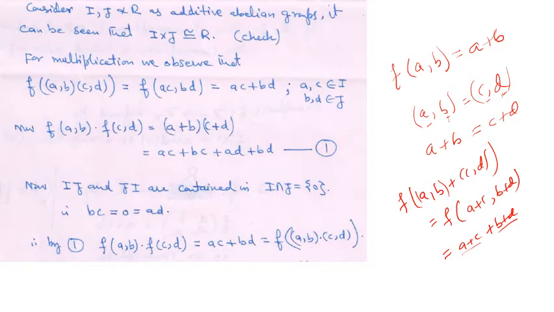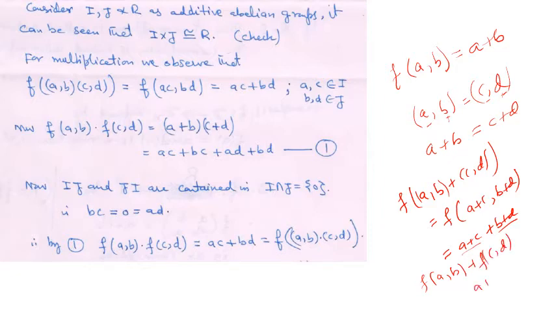And what is now, all these elements are elements of the ring. A, B, AC are elements of I, BD are elements of J, and all are elements of this ring. Now what is F(A,B) plus F(C,D)?